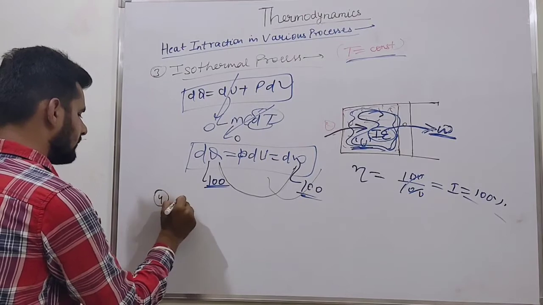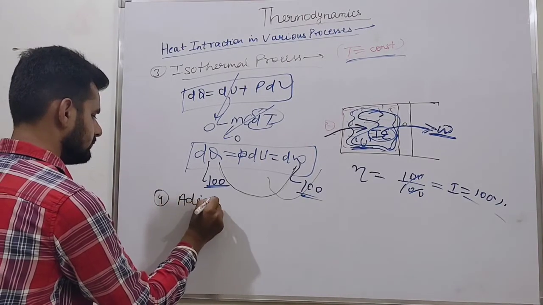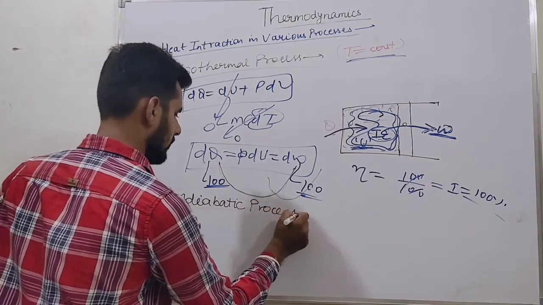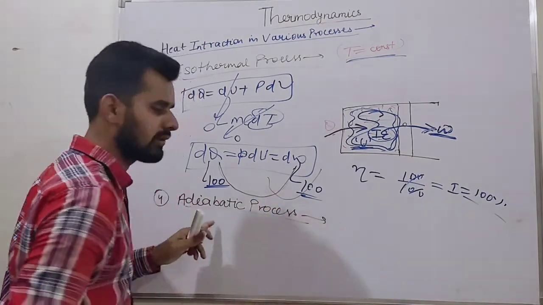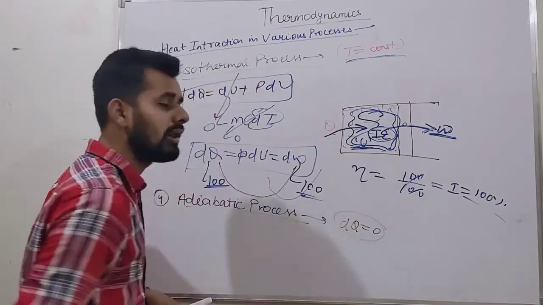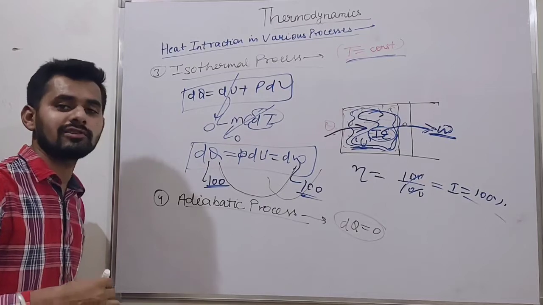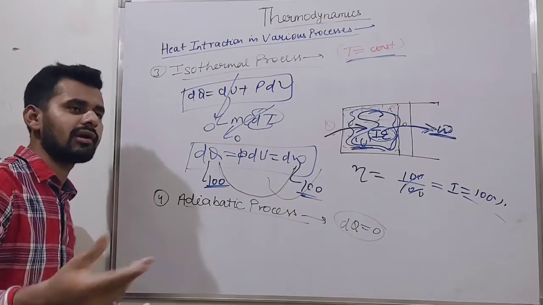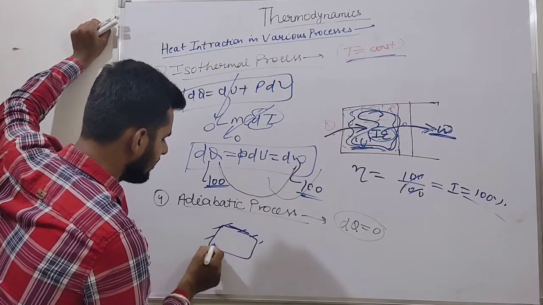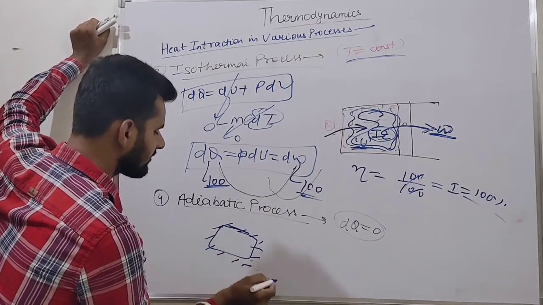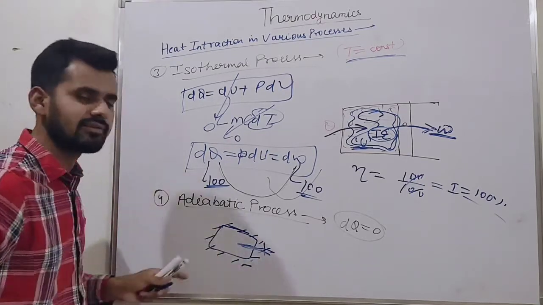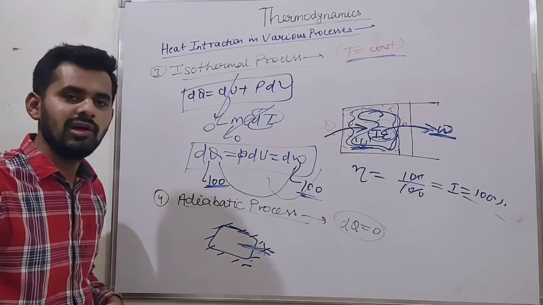Now the fourth one is the adiabatic process. For an adiabatic process, we know that there is no energy interaction, no heat interaction. Heat transfer from inside to outside is 0. So let us suppose this is a system which is fully insulated, with no heat interactions. We can say that this is an adiabatic system.